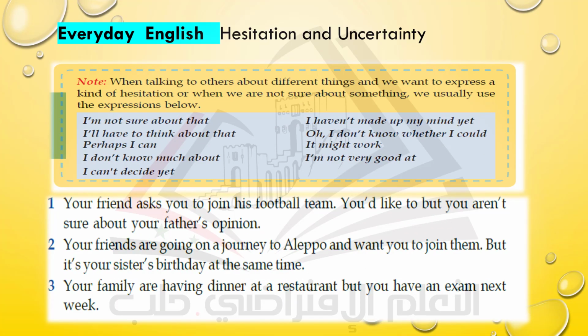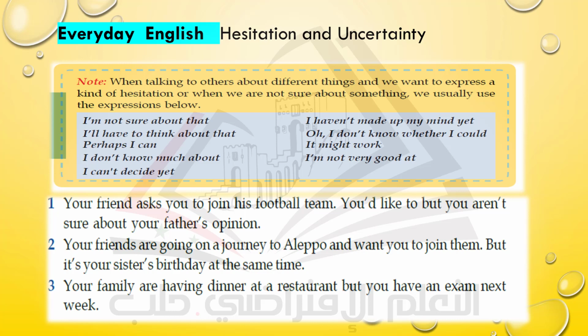Well, now we come to the final part of our lesson, Everyday English. Today we're going to learn how to express hesitation and uncertainty. And now we have here a box of some expressions. This bank of expressions is good for all students to benefit from. Look at the first list. Note that when we are talking to others about different things and we want to express a kind of hesitation, or when we are not sure about something, we usually use these expressions.